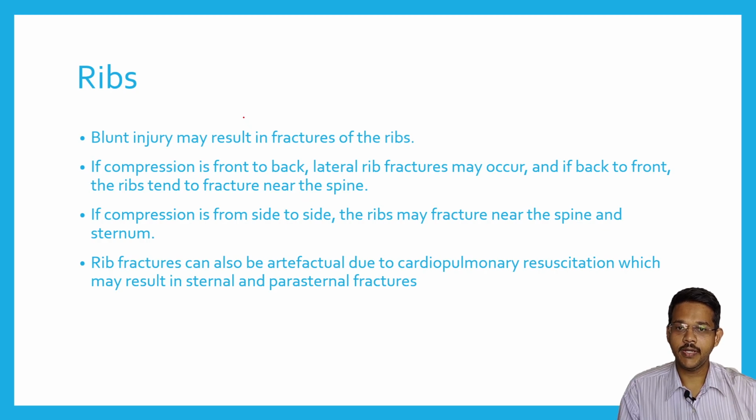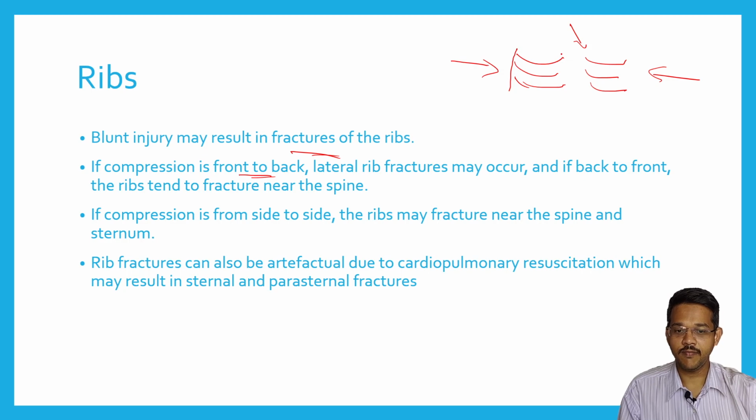Coming to the regional part, part by part of the chest. First is the ribs. Any blunt force may result in a fracture of the ribs. If there is a compression from front to back, the ribs usually fracture on the lateral side. If the force is from back to front, the ribs tend to fracture near the spine. And if there is a force from side to side, then the ribs will fracture near the sternum or near the spine.